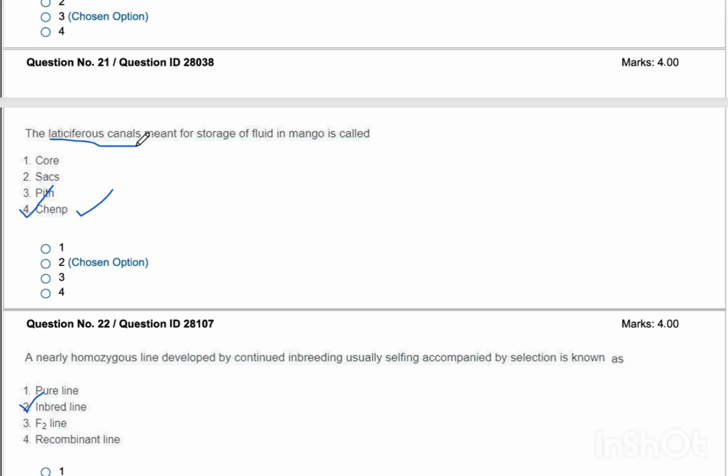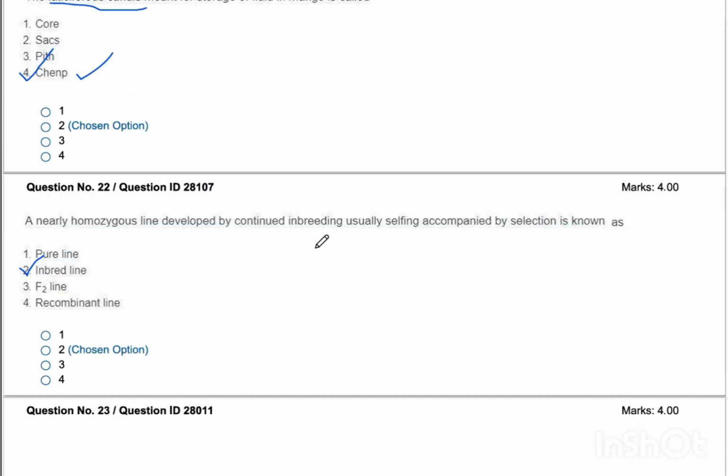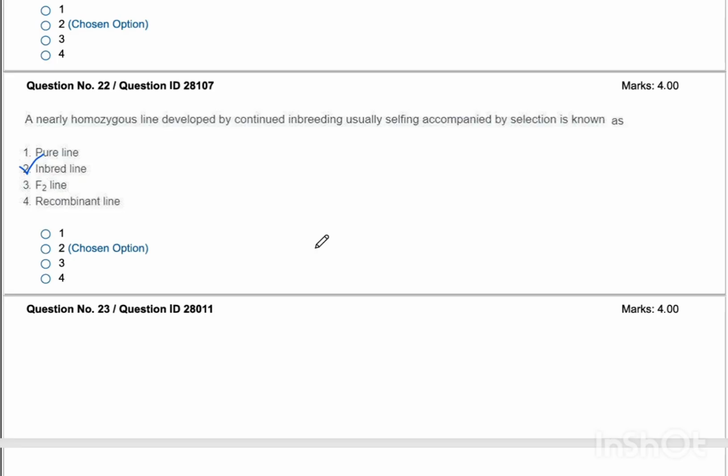And these are stored in the lactiferous canals within the fruit and tree that contains compounds like terpenes which can cause itchy rashes. Okay, I think you all have got an experience of this chen. Now, pith, as we all know, is a white spongy inner layer, mostly in case of citrus fruits. Coming to sac, the terms juice sacs or juice vesicles are small fluid-filled cavities within the segments of citrus fruit. Now, let's move to the next question.